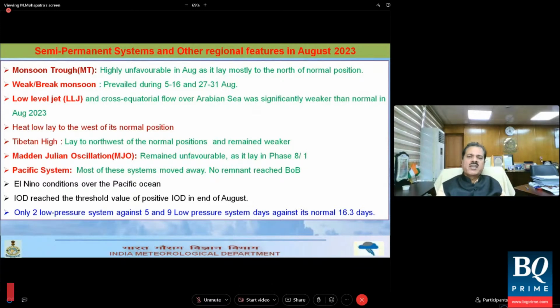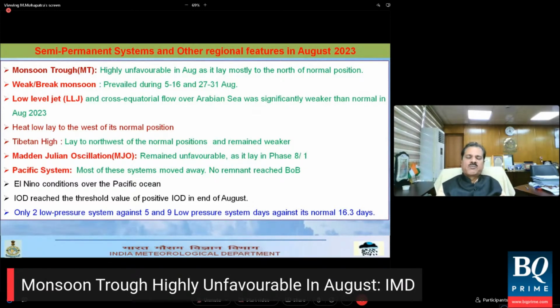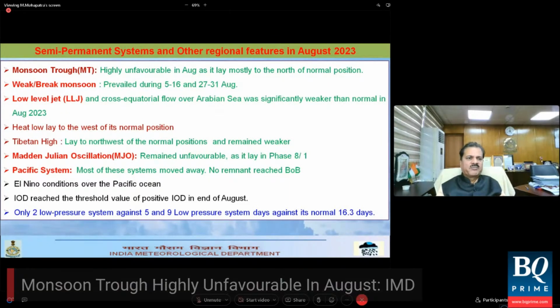As a result, there were low pressure systems developing over that region, and east and northeast India were not so much affected during the month of August, unlike central India, northwest India and peninsular India. Now the break monsoon condition prevailed from 5 to 16 and then 27 to 31 August. So in total about 20 days we got the break monsoon condition during the month of August this year.